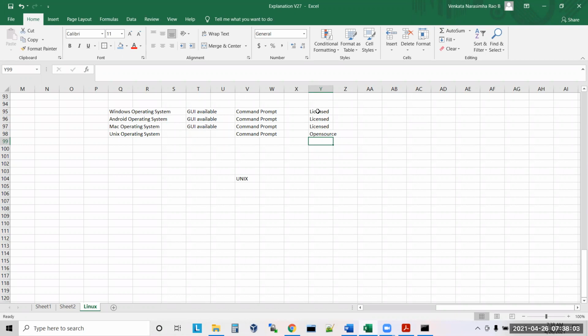Now, Unix is a very strong system. Somebody thought that, anyway, it is an open source system, so we can take the source code. Why can't we generate a UI on top of this? Or some companies thought, why can't we take this and customize it as per our requirement? In that thought itself, they brought Linux.